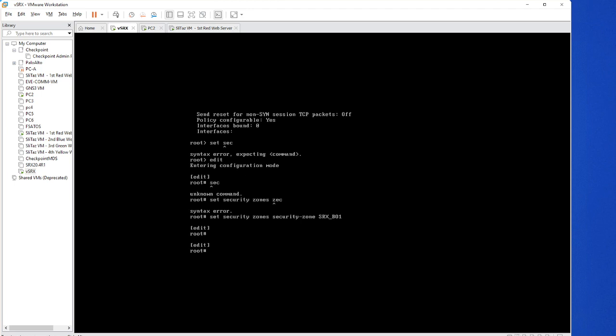Okay. So this is how we have created the zone called SRX underscore BO1. Now I'm going to be creating, let's see how to create the zone for... Again, I lost it. Just now everything was fine. Okay, I will do one more thing. I'm not sure whether I have access to it or not.